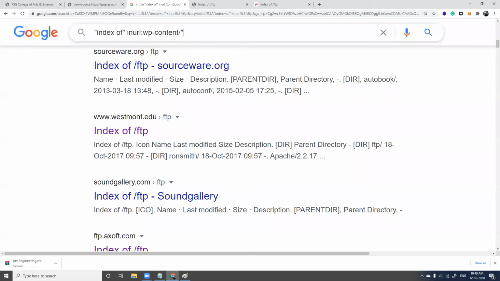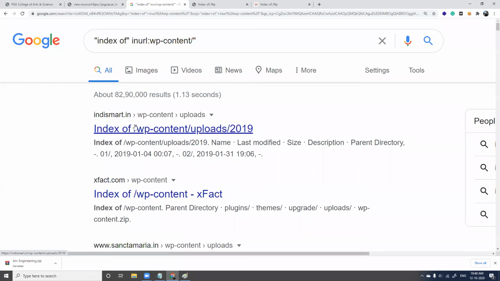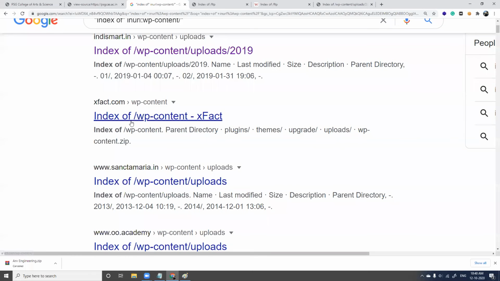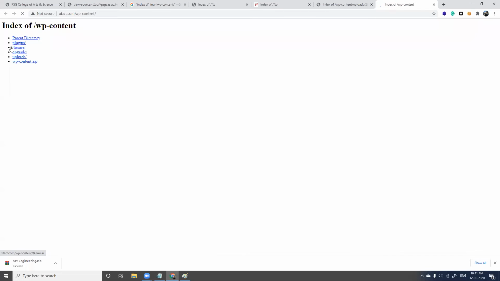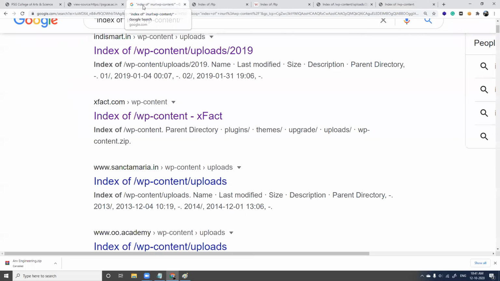So index of, I'm looking for WordPress content, enter. See here, IndieSmart, it is not India Mart, it is IndieSmart, wp-content uploads. See, you get these folders, directories, sensitive directories, extract, wp-content, and whatever I have shown you with specific keywords of private directories, they are all sensitive.